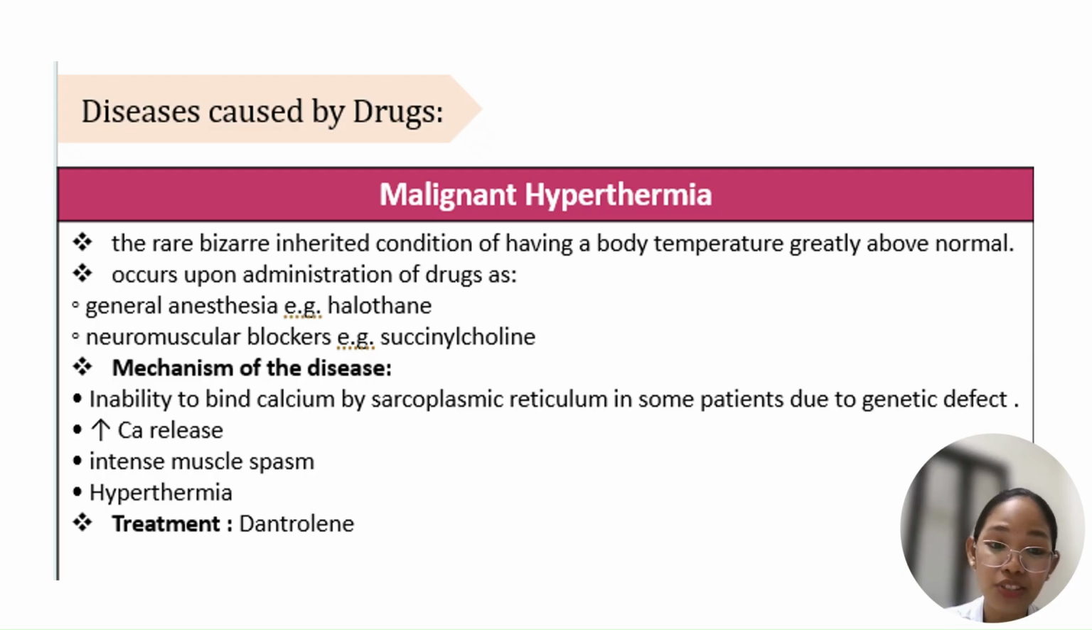So if you give this, your succinylcholine, it keeps contracting, so there is hyperthermia. And especially if you give it together with halothane, it is worse. Okay? So how does your hyperthermia work? Calcium release is increased, causing spasm and then hyperthermia.